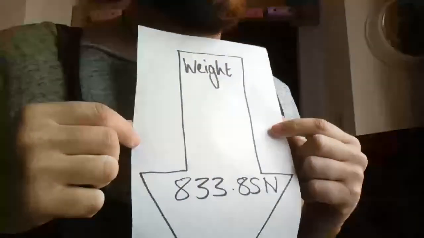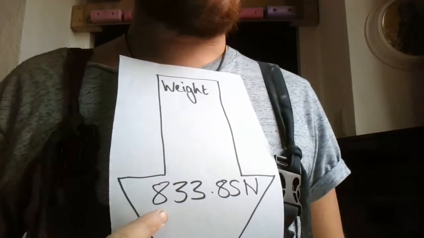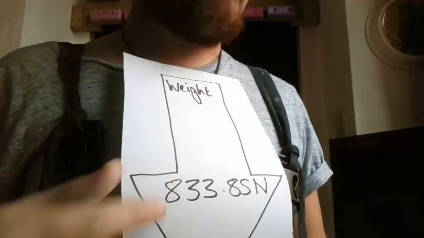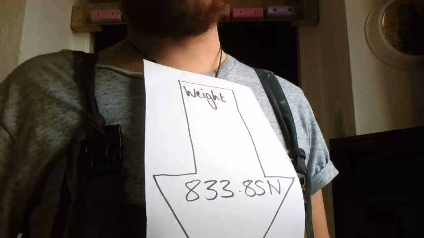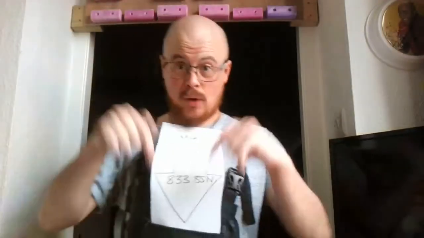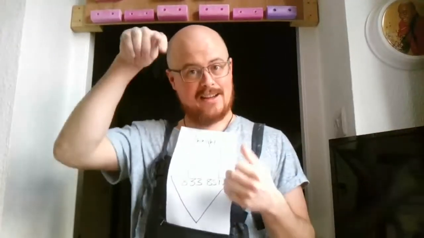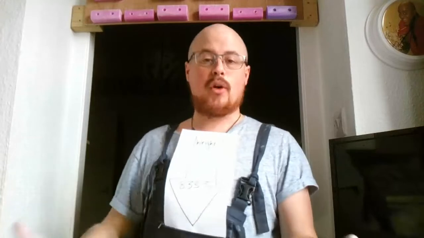Now what about now? Now that I've turned gravity back on in my lab, I now have a weight of 833.85 newtons, which is my mass, 85 kilograms, multiplied by 9.81, the gravitational field strength. I now have a weight pulling me downwards because the force of weight acts towards the center of the body that is exerting the gravitational force.